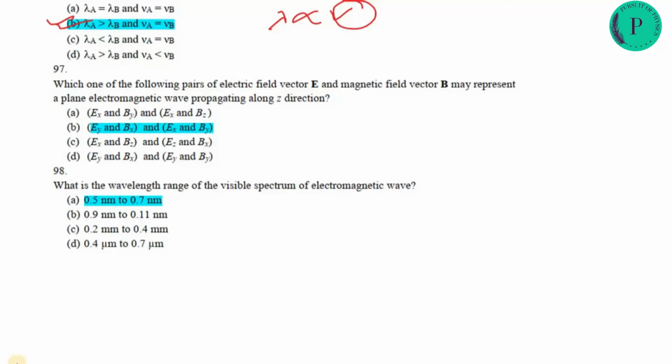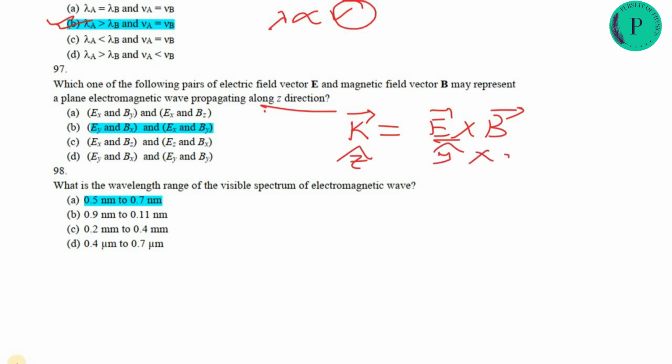Which of the following pairs of electric vector field E and magnetic vector B may represent a plane electromagnetic wave propagating in the Z direction? For an electromagnetic wave propagating in the Z direction, the wave vector k is along E cross B. So k should be Z cap, and E equal to Y cap or X cap, crossed with X cap or Y cap; then only you get Z cap or minus Z cap, propagating along the Z direction. So option B is correct because it has a Y component and an X component, and an X component and a Y component.